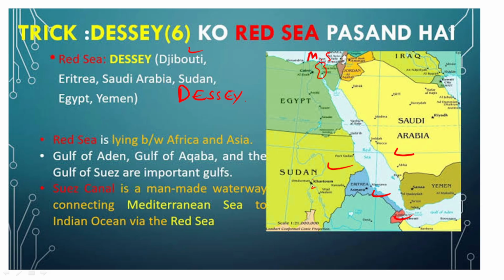Here the River Nile, these two streams, meet up. Apart from that, guys, we can go with Egypt, and Yemen as well. So please remember this. The trick is the DESSEY. So guys, please remember this.